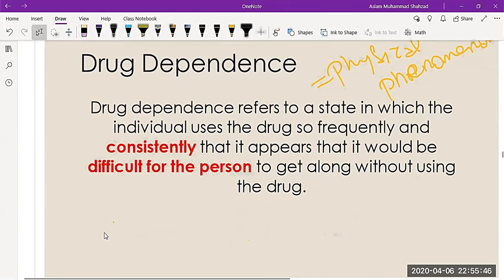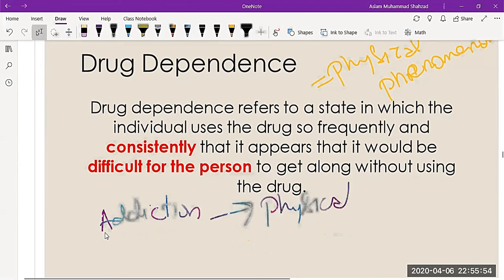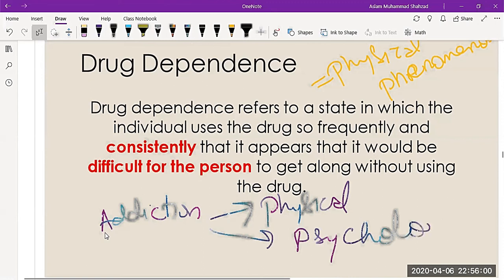Whereas addiction is not only physical but also psychological and then social as well.